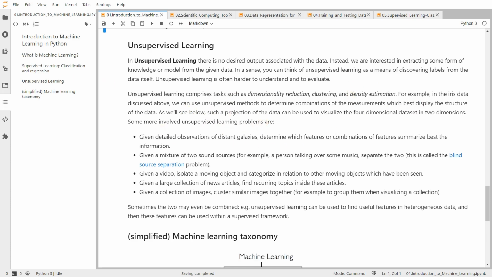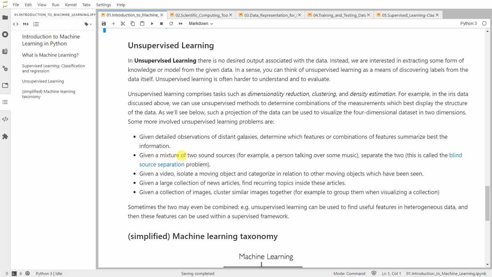Some other examples of unsupervised learning are as follows. Given, for example, detailed observation of distant galaxies, our task is to determine which features or combination of features summarize the best information. Here we have only data, no label at all, and we need to use the clustering tools to find the best combination of features.